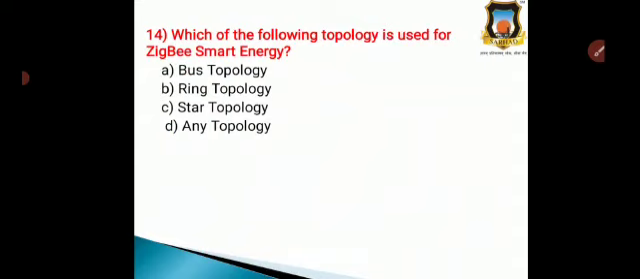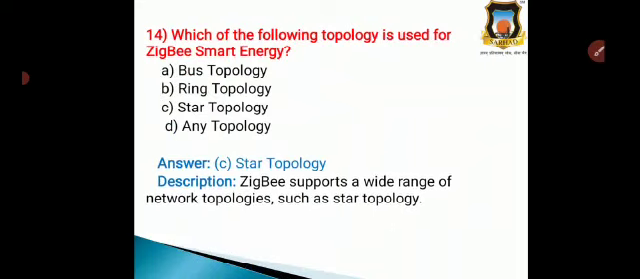We know that there are different types of topology, and out of this, which topology is used for the Zigbee Smart Energy? Option A, bus topology, option B, ring topology, option C, star topology, and option D, any topology. So, the correct answer is option C, star topology. Zigbee supports a wide range of network topologies, and star topology is one of them. That is why the correct answer is option C, star topology.